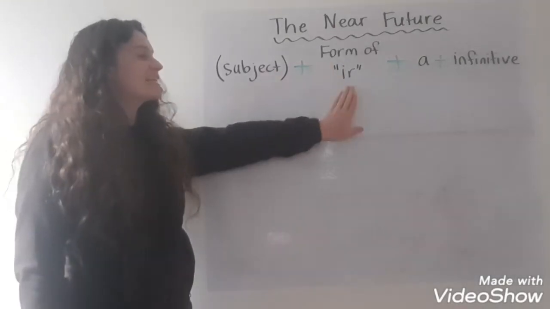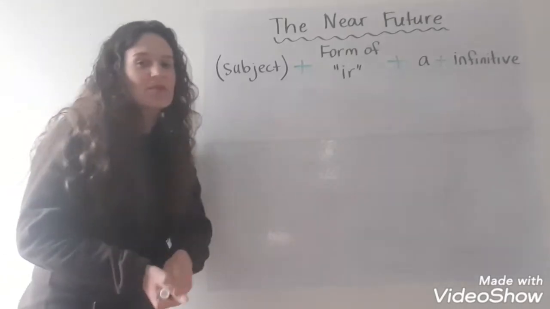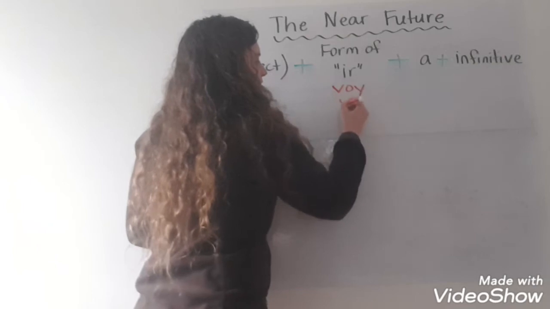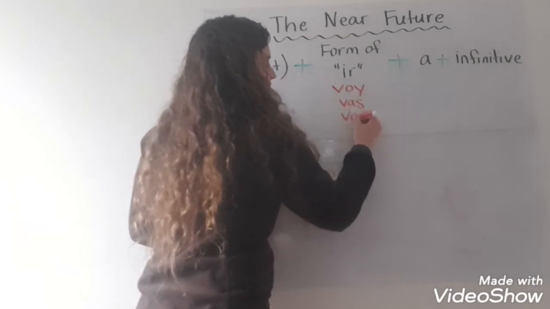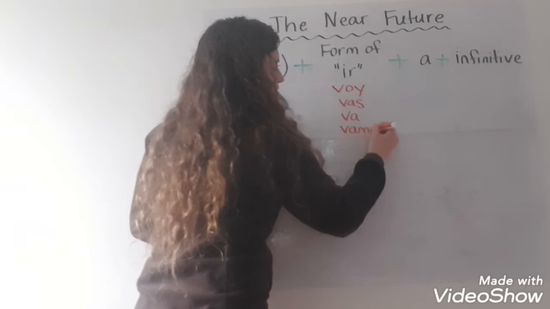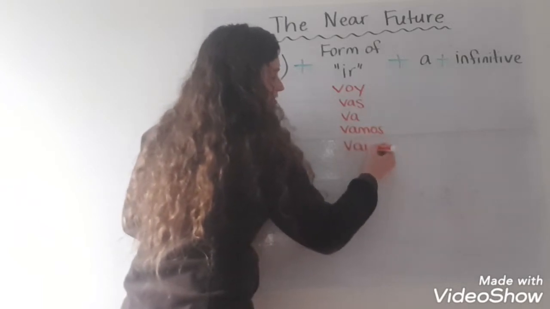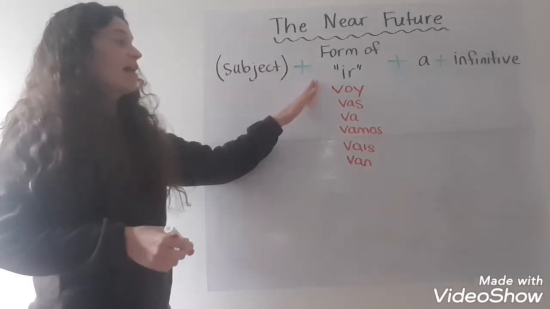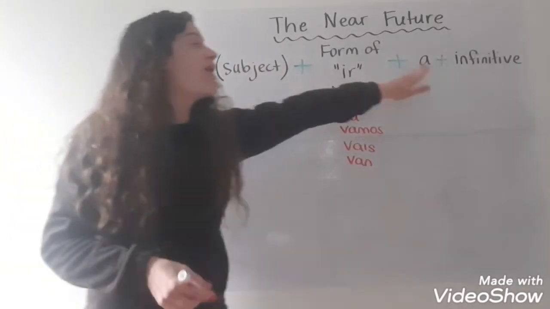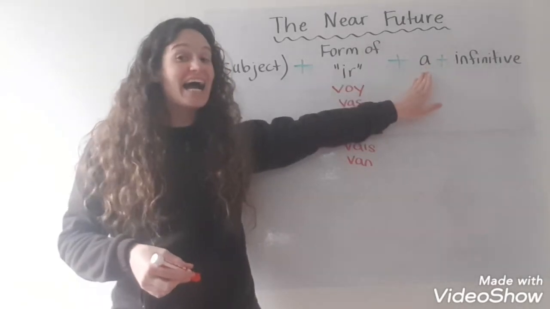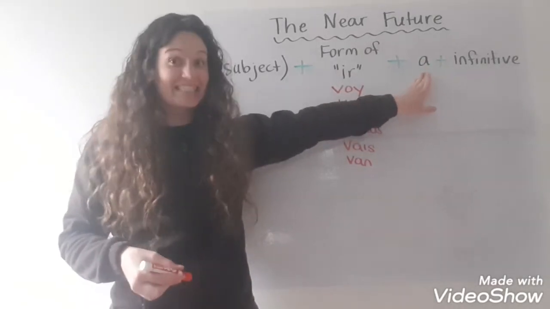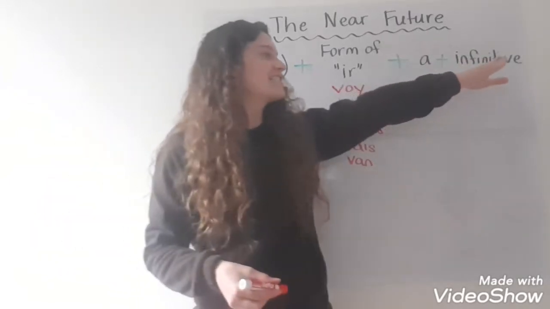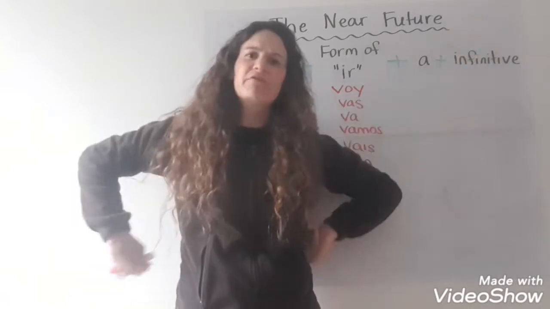Then you always need a form of the verb ir. Remember, those forms are voy, vas, va, vamos, vais, and van. After the form of the ir, you always need the word a. That's necessary. You always need the word a. And then the last thing you need is an infinitive. What is an infinitive?